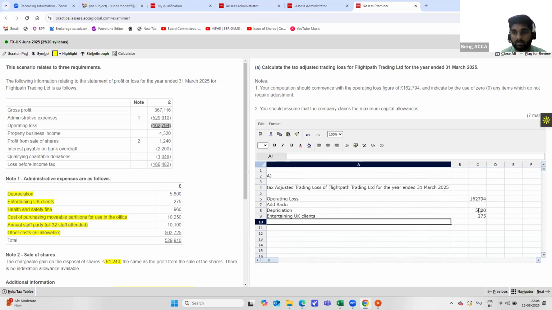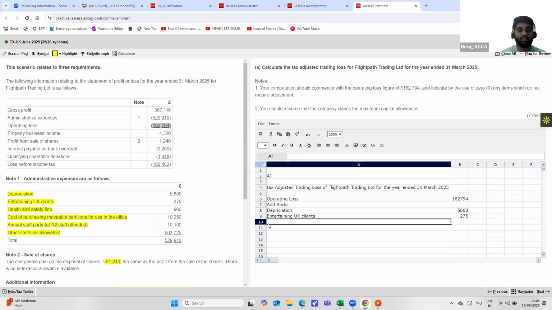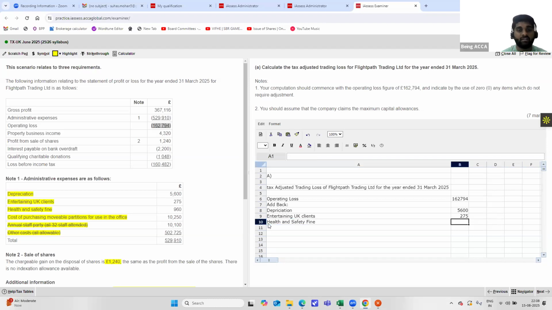Let me just cut it and bring it here for better reference. Entertaining UK clients. Next is health and safety fine. The only allowable fines are relating to the parking tickets by employees when they go out for business purposes. Other than that, any fines and penalties are always disallowed. So 960 should be added back.